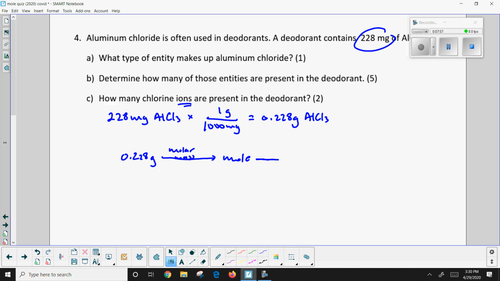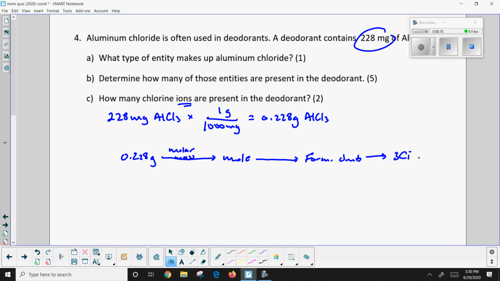And then once I have the number of moles, I can figure out the number of formula units. And then if I know the number of formula units, I simply multiply by the number of ions. So in this case, I'm going to have 3 chlorine ions per formula unit. So that's going to be the strategy that we have here.